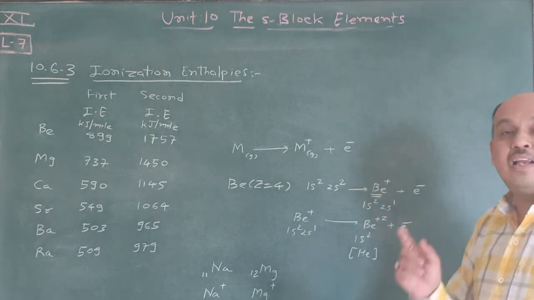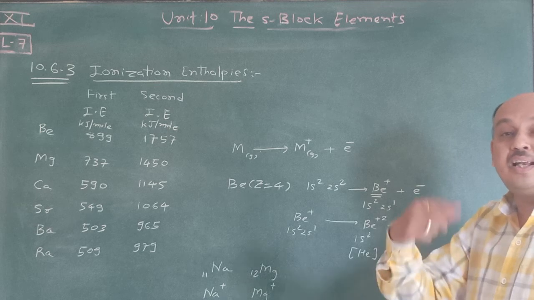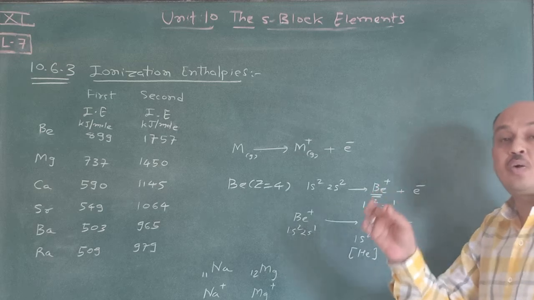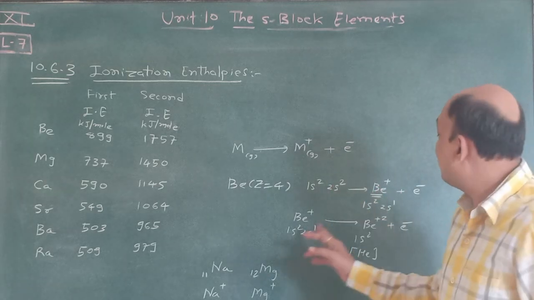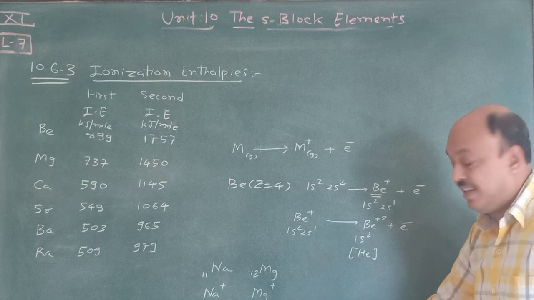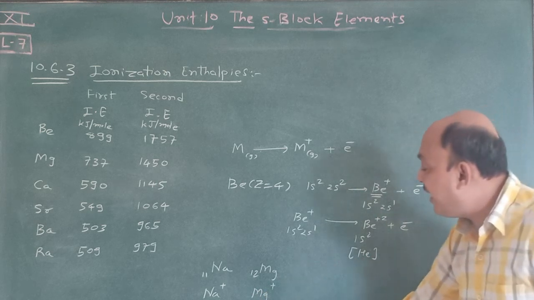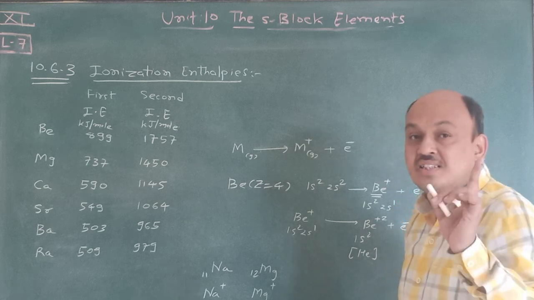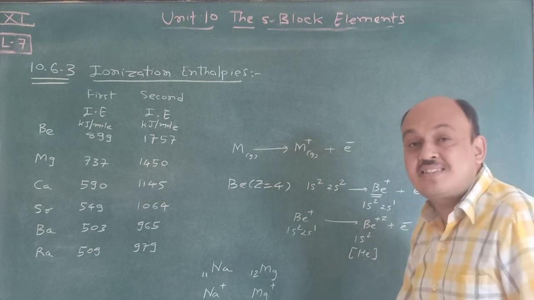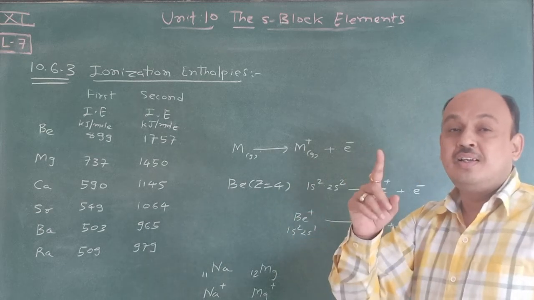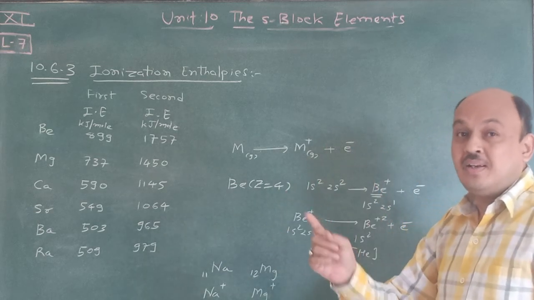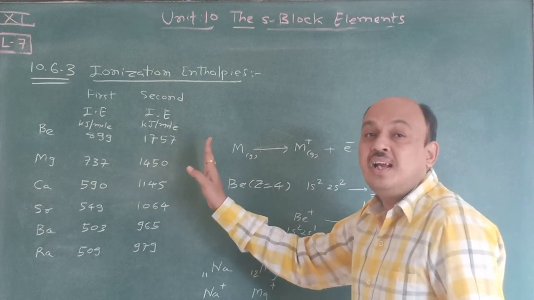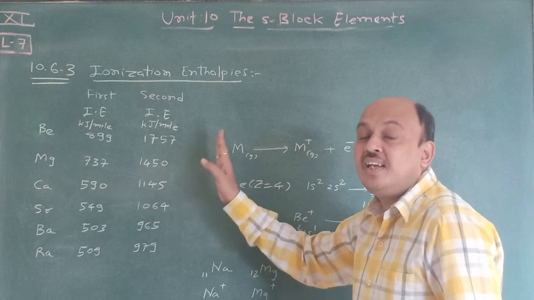Each and every element tries to become stable by losing electrons to reach the electronic configuration of the noble gas, here Ne. That's why they release electrons easily, and that's why the second ionization enthalpy is less as compared to the first group, the alkali metals, when we consider alkaline earth metals.